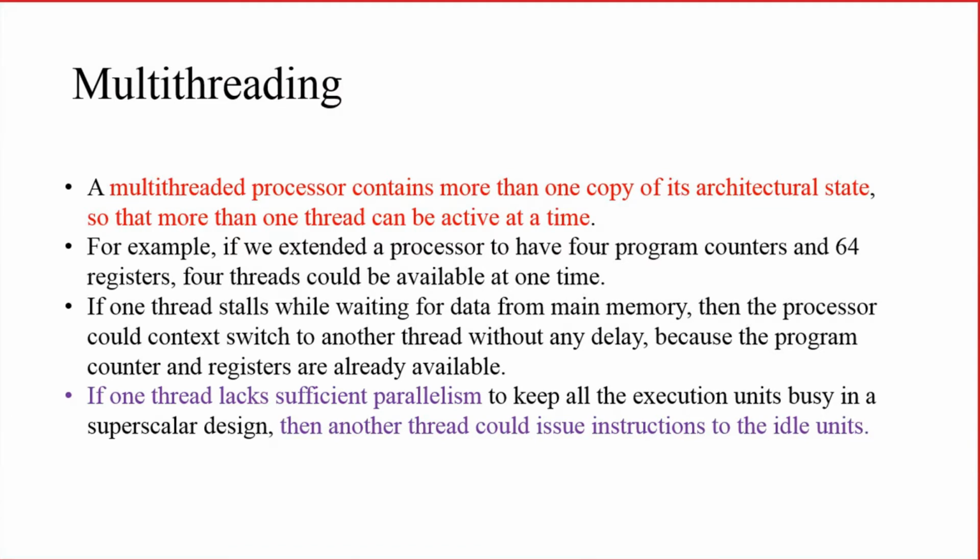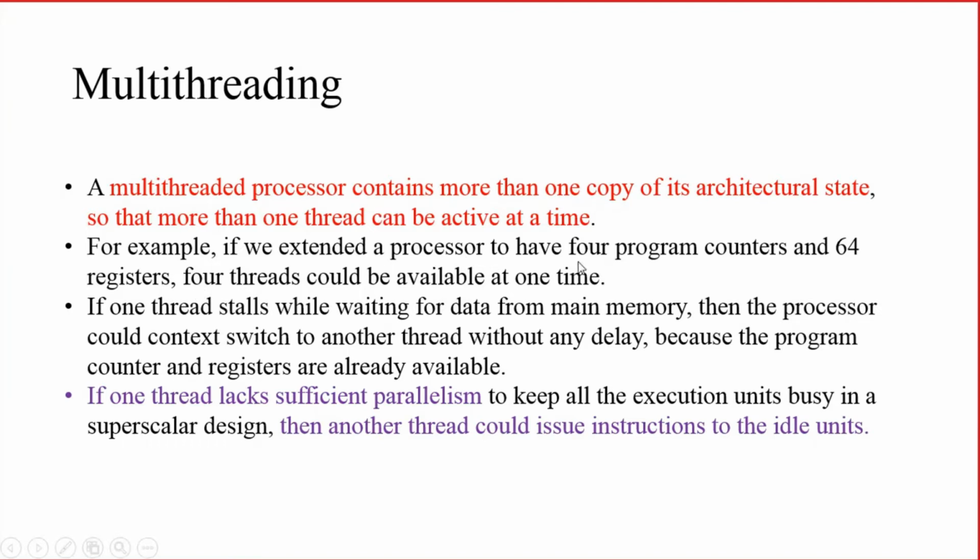So if it is having 4 architectural states, 4 threads can be running in parallel, simultaneously, at a particular point of time, because it is having a separate copy of architectural state for each thread. That is the speciality of a multi-threaded processor.